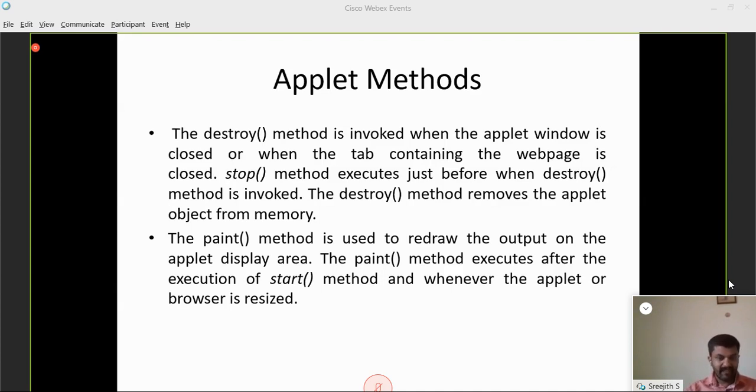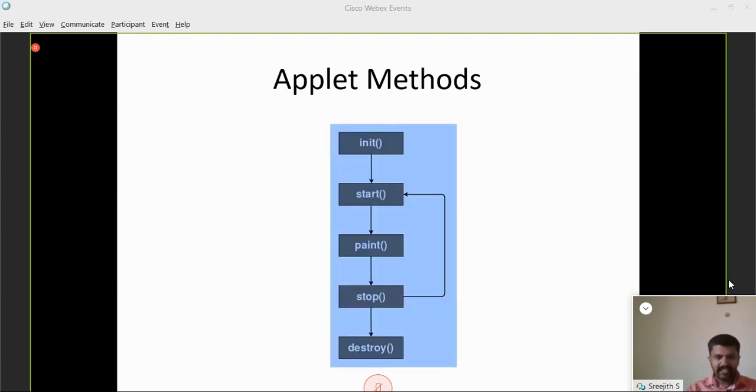So hope you are familiar with the life cycle. Remember these 5 methods, which are very important but also very simple: init, start, paint, stop, destroy. When we override these methods, they should be written as public void init, public void start, public void paint, public void stop, and public void destroy.